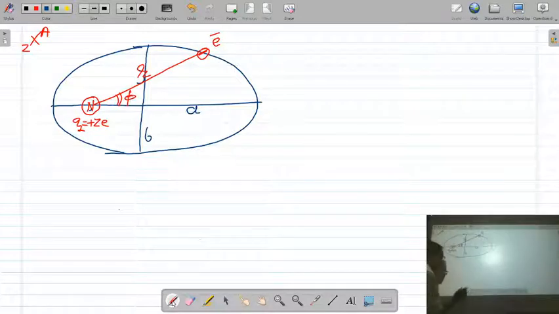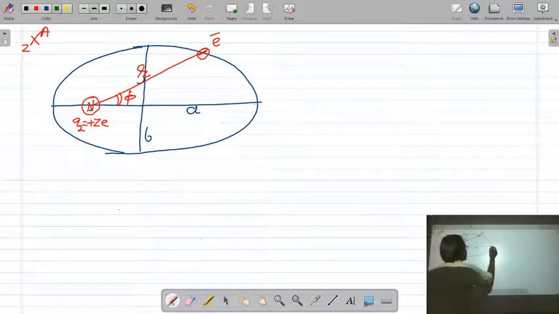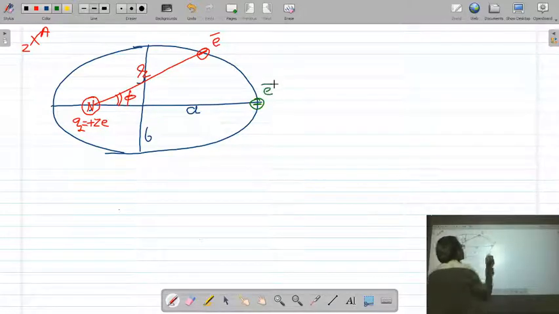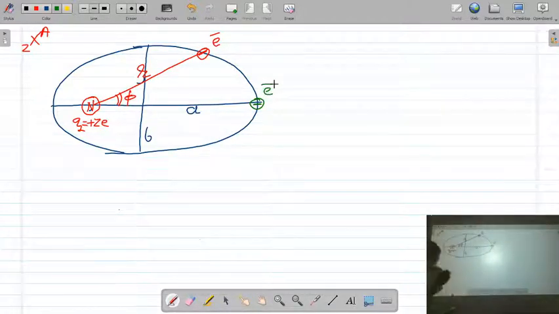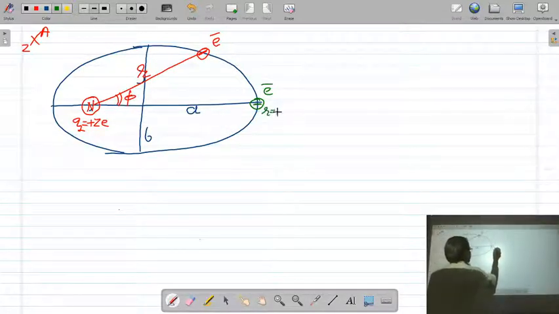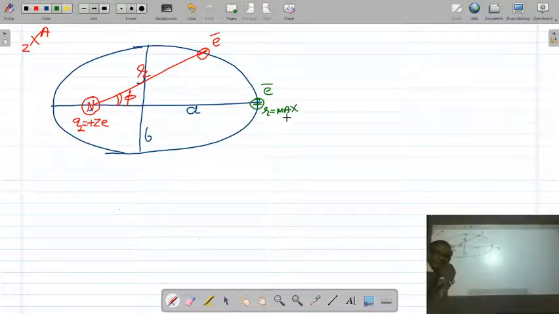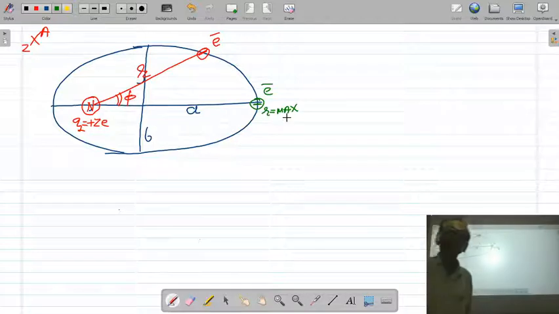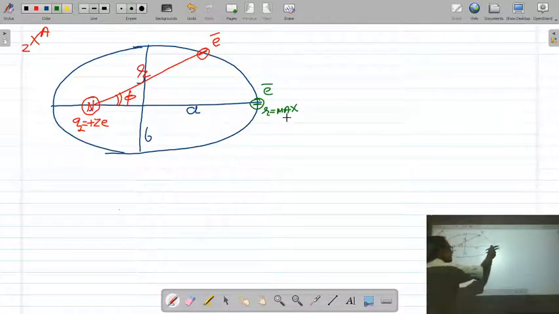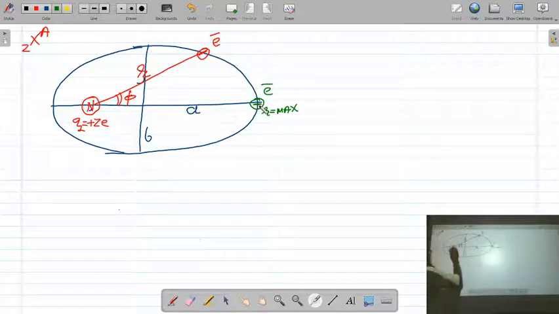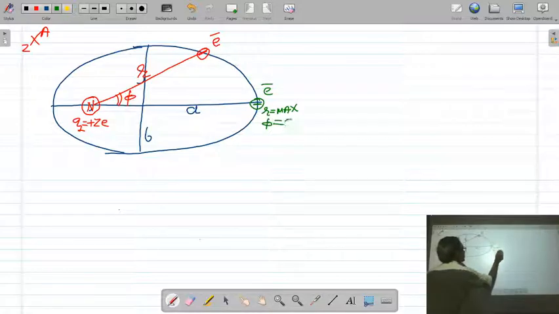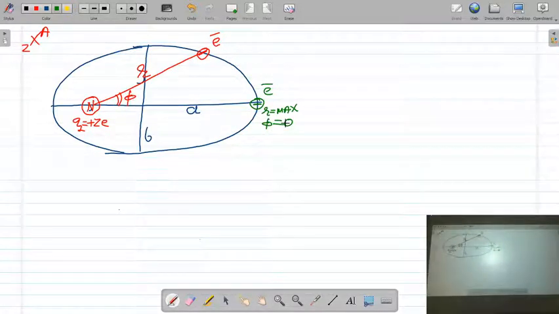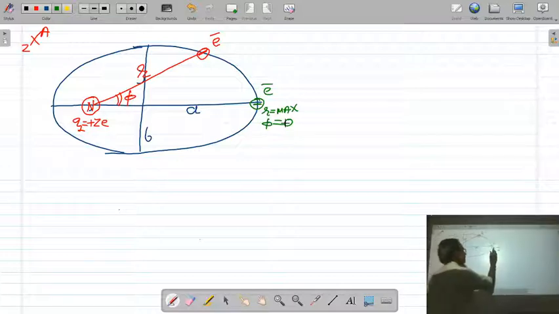As an example, if the electron is at this position, what is the distance of the electron from the nucleus? That r is maximum. We do not know the maximum value yet, because till now we have not determined the elliptical orbit. But when the electron is here, the distance from the nucleus is maximum, and angle phi will be 0. So by knowing that r is maximum and phi is 0, you can say the position of the electron is here.